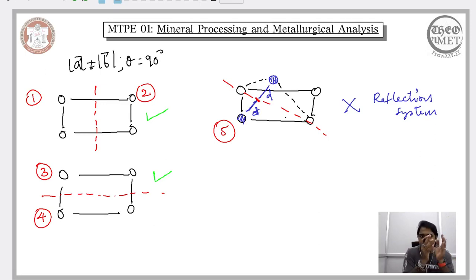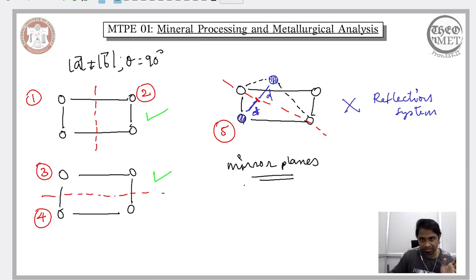The planes wherein the reflection symmetry is observed, we refer to them as mirror planes. So for a given mesh, the planes wherein the reflection symmetry is observed are called mirror planes. In case of a rectangular mesh, only vertical and horizontal are the mirror planes.